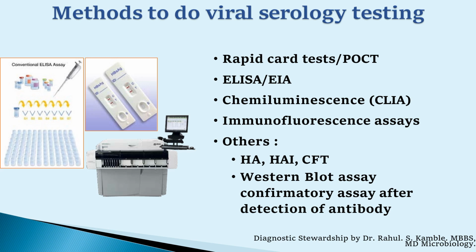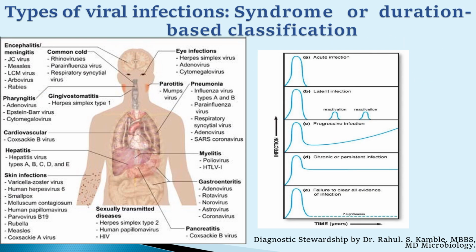What are the methods to do viral serology testing? Rapid card test or POCT, ELISA, chemiluminescence, immunofluorescence assays, and others are hemagglutination, CFT, and Western blot assay. So it depends upon the type of infection, whether syndromic or duration-based classification.